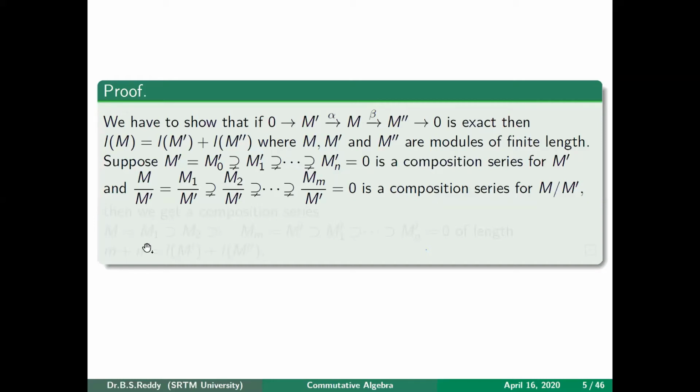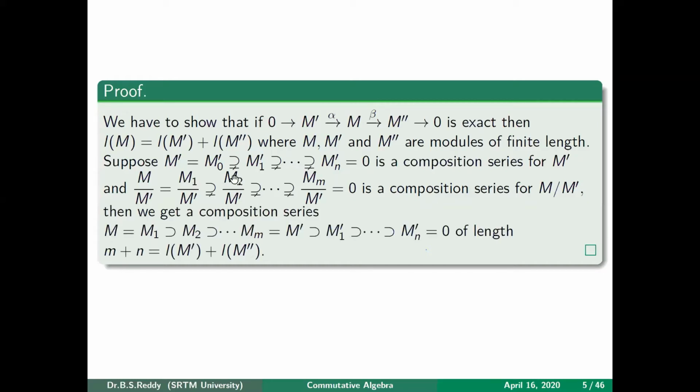You can see that M_1, M_2 are all submodules of M, and M_1 modulo M' contains M_2 modulo M', which means M_1 contains M_2, M_2 contains M_3, and so on, up to M_m. But M_m is the same as M', because this quotient is 0. Then M' contains M'_1, and M'_1 contains down to M'_n, which is 0.